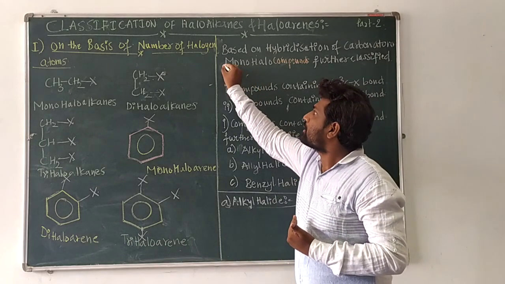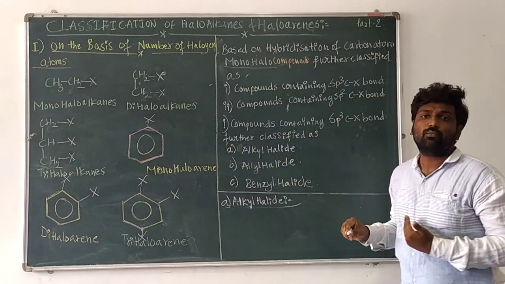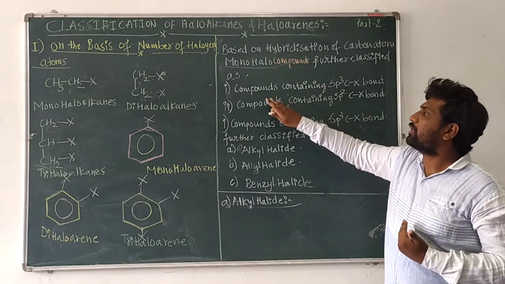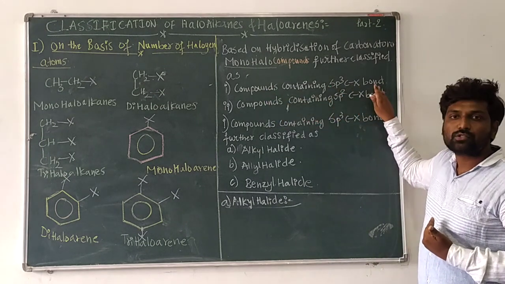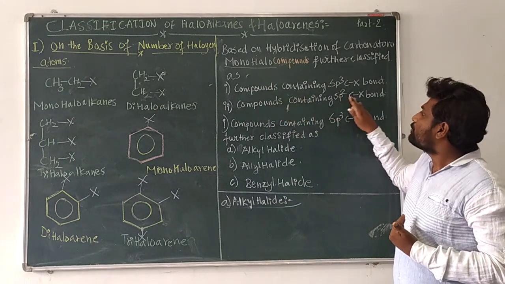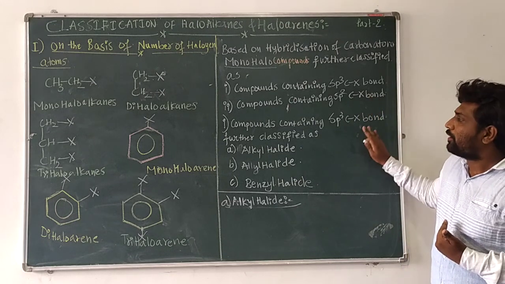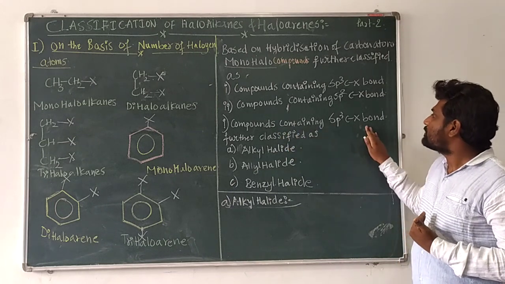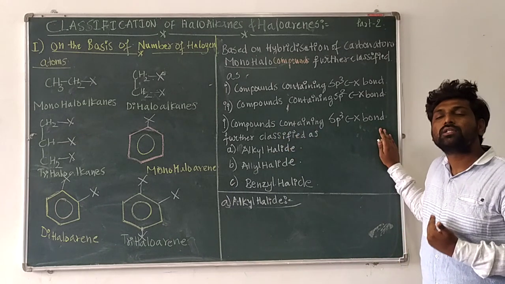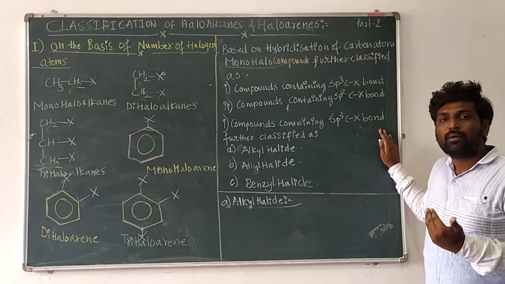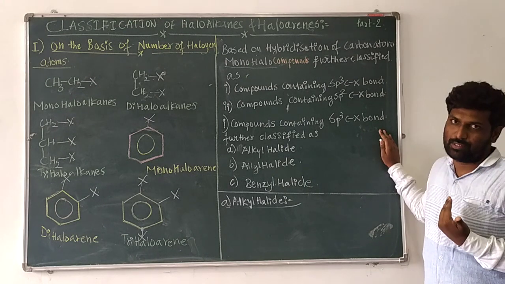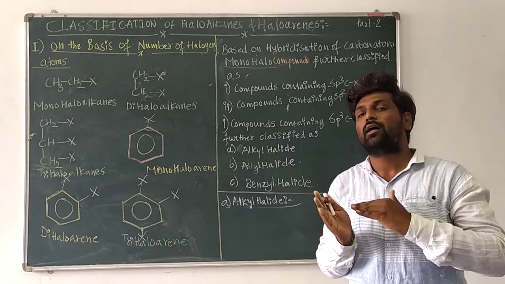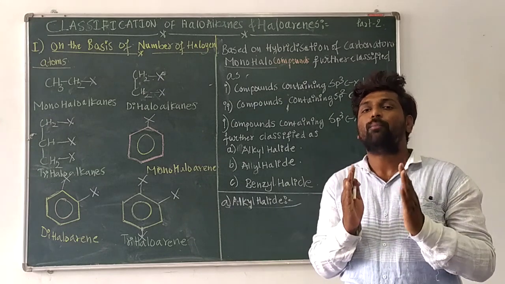Specifically, our syllabus has the classification of monohalo compounds. These monohalo compounds are further classified into two categories: compounds containing sp3 C-X bond and compounds containing sp2 C-X bond. The first classification is compounds containing sp3 C-X bond. Here the halogen atom is bonded to the sp3 hybridized carbon, which is bonded to the other carbon atom through a single covalent bond.